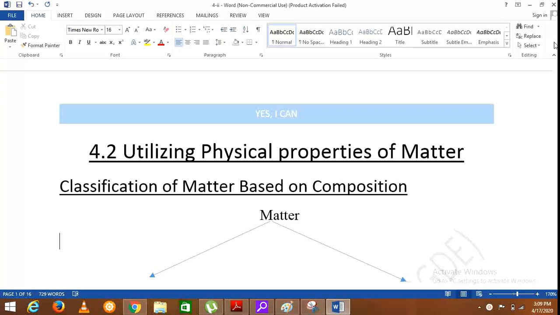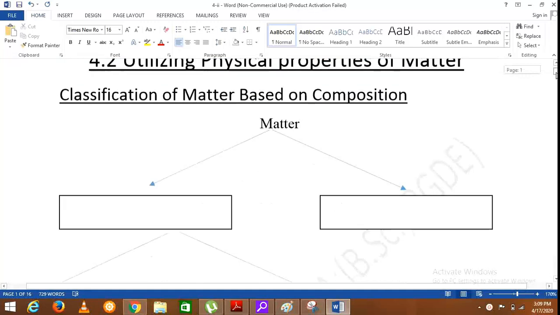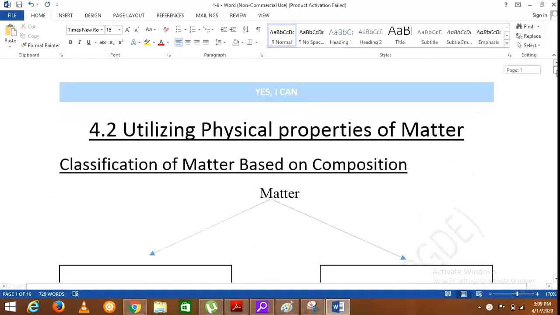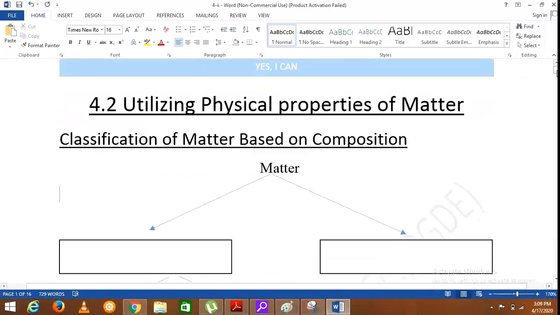Earlier you have learned what matter is, and first here we'll consider how to classify matter based on its composition. So based on composition, matter can basically be divided into pure substances as well as non-pure substances.